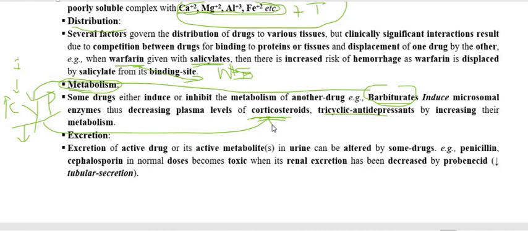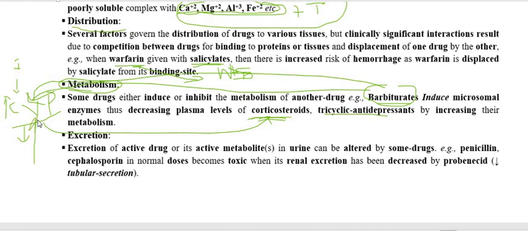The corticosteroid is destroyed by the cytochrome. Initially, when we gave the corticosteroid alone, it was no doubt metabolized by the cytochrome, but the amount of cytochrome was low.